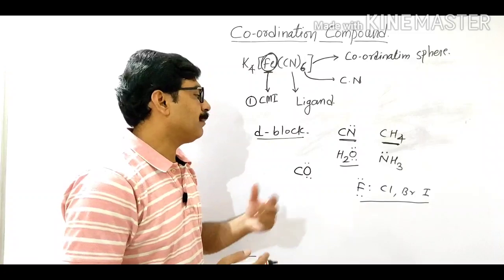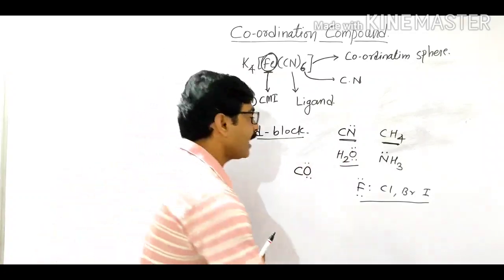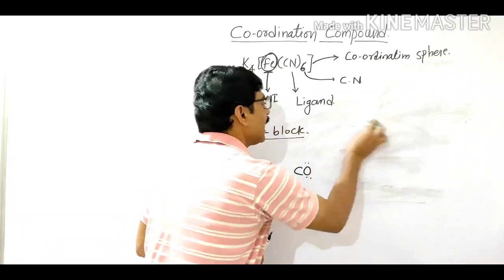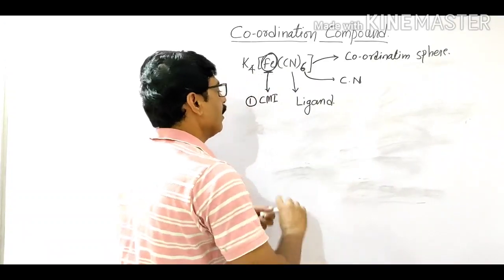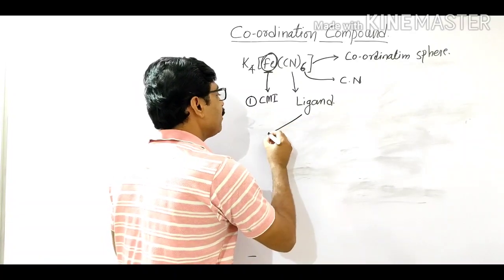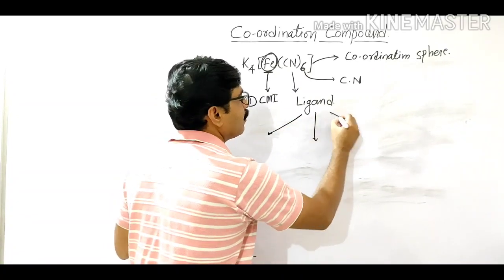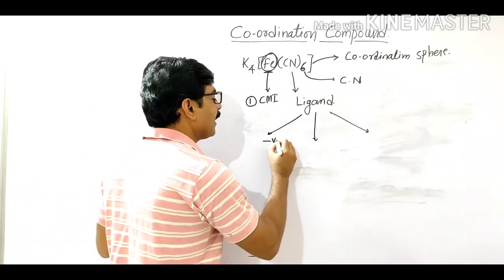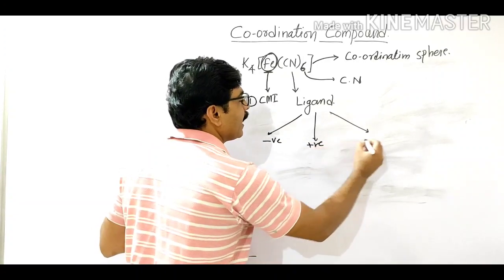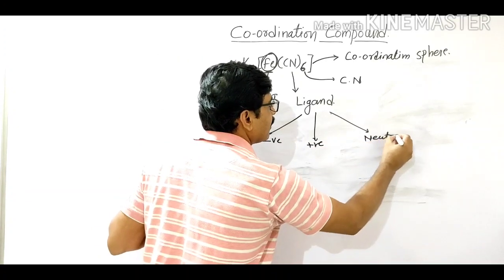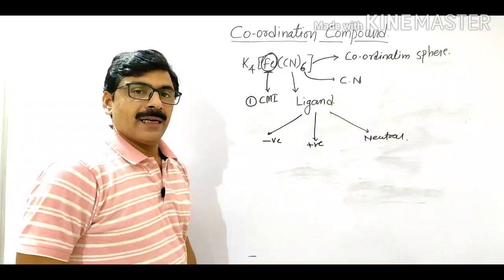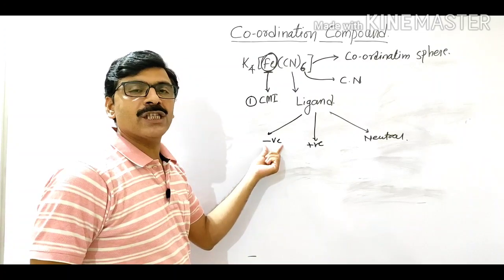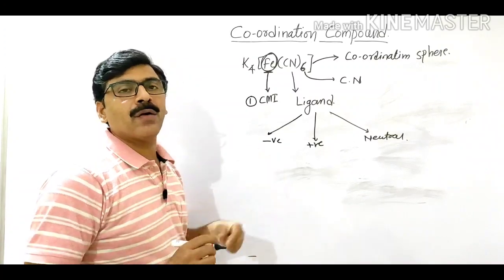On the basis of this, ligands are classified into three types. One is called positive ligand, second is called negative ligand, and third is called neutral ligand. Negative ligand means a negative ion which contains at least one lone pair of electrons.